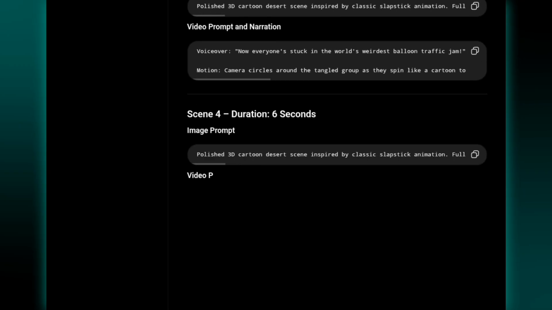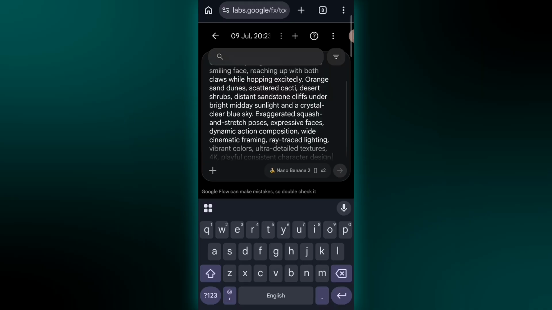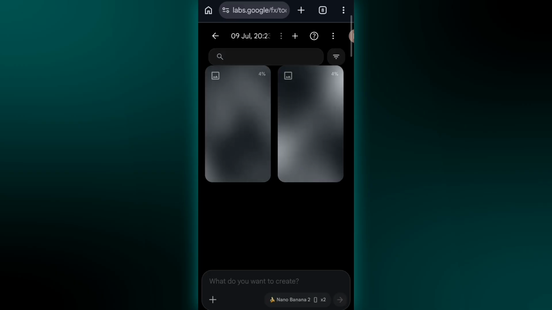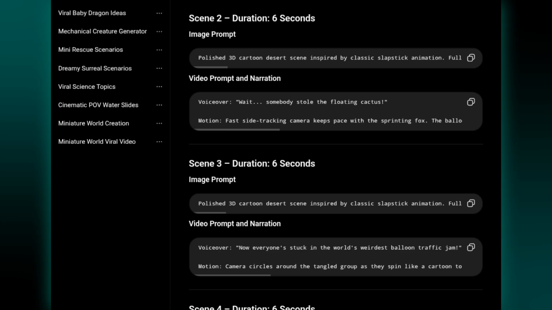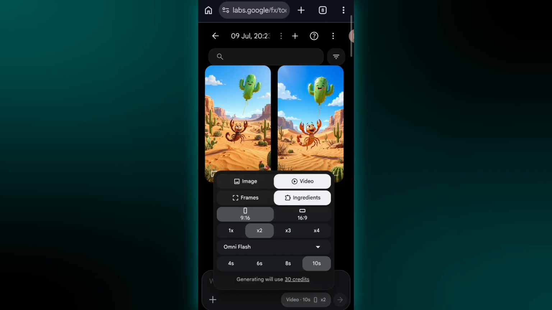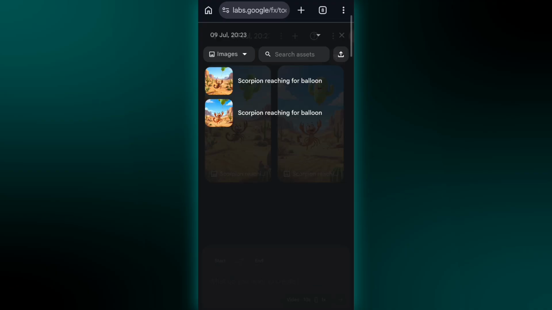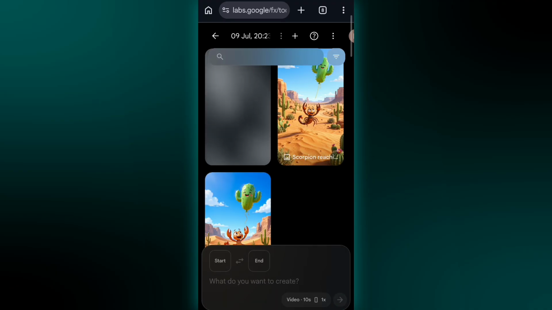Now head over to the Flow website, choose your preferred aspect ratio, and set the model to Nano Banana 2. Paste the image prompt and hit run. After a short wait, your image will be ready. And here it is. Now go back to ChatGPT and copy the video prompt for scene 1. Return to Flow, switch over to the video section, and select OmniFlash. Set the duration to 10 seconds. Now upload the image, paste the video prompt, and hit run. After a short wait, your first video clip will be ready.